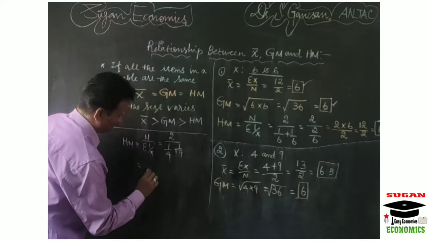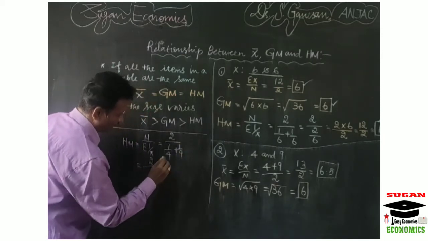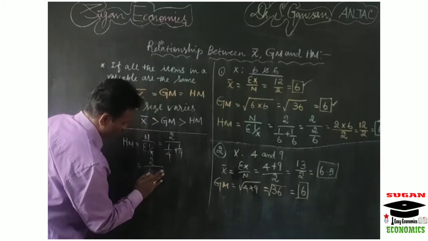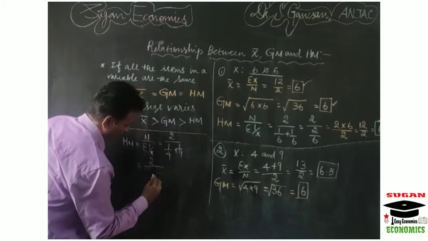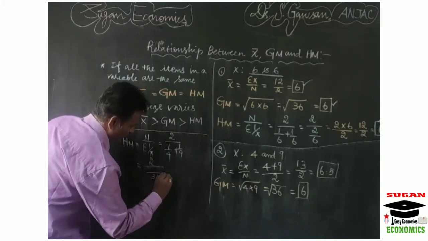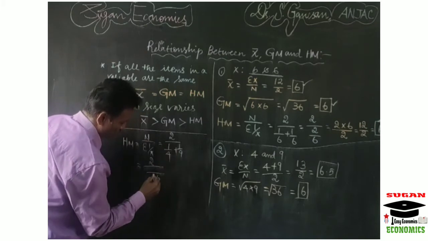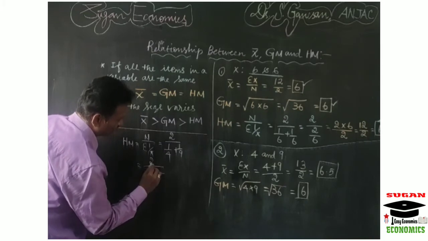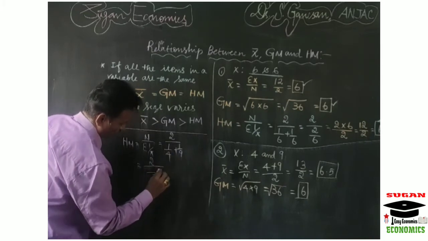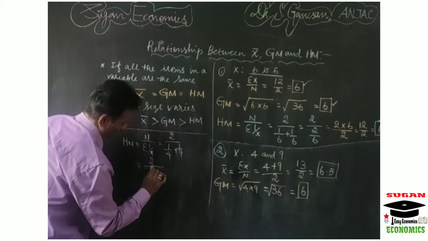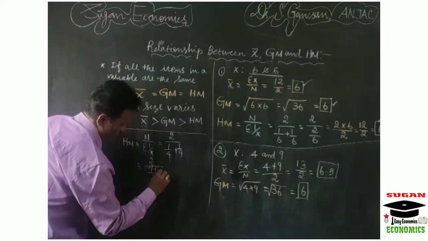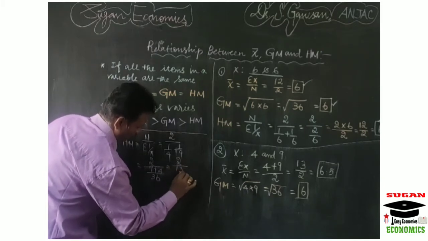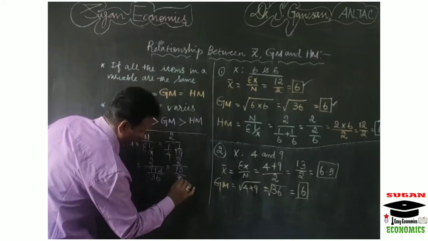Taking the common denominator 4 into 9, which is 36, 4 goes into 36 nine times, plus 4, so it equals 2 divided by 13 by 36.